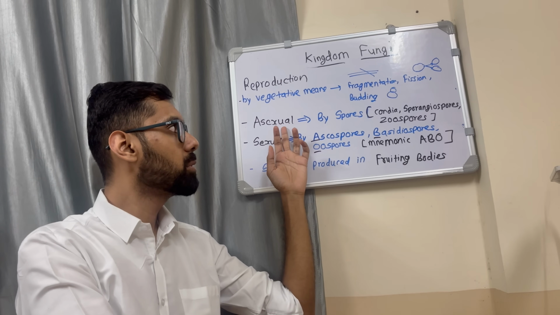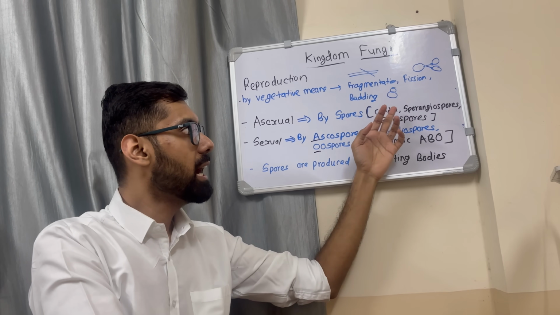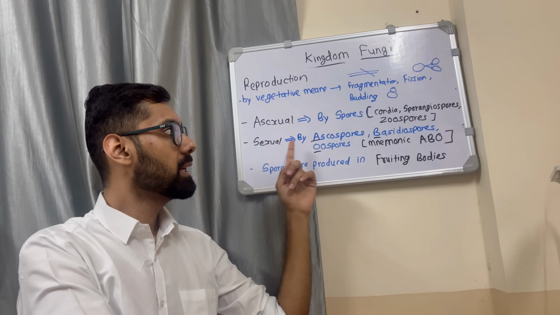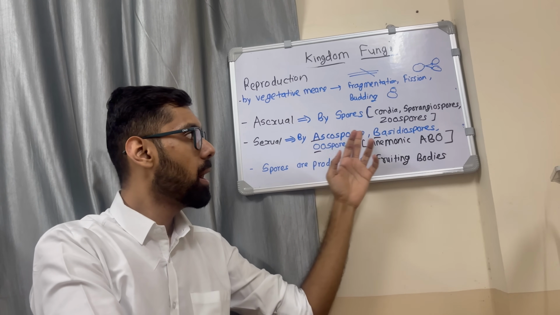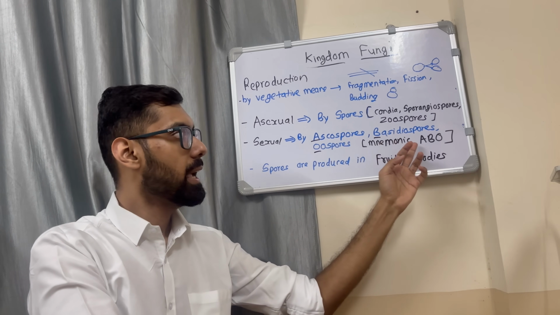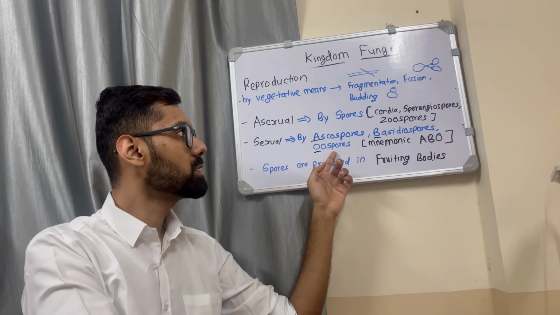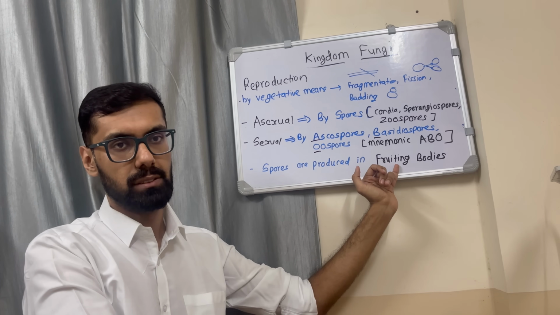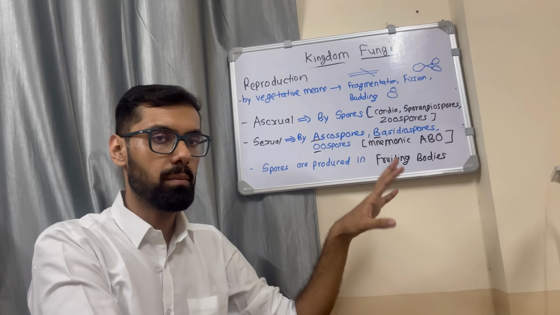Then in asexual reproduction, three types of spores can be formed. That is conidia, sporangiospore, and zoospores. In sexual reproduction, ABO is the mnemonic. That is ascospore, basidiospore, and oospore. ABO, like our blood group. Ascospores, basidiospores, and oospores are formed in sexual reproduction. Now, spores are produced in distinct structures called fruiting bodies.